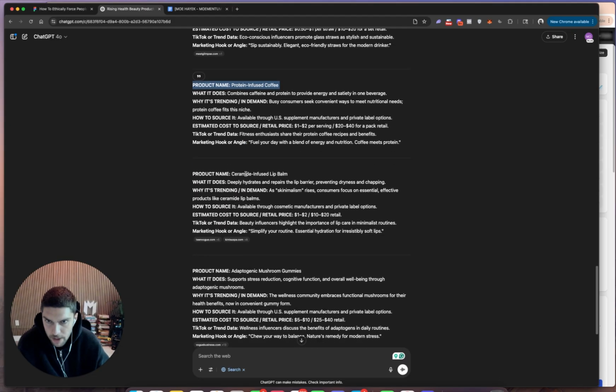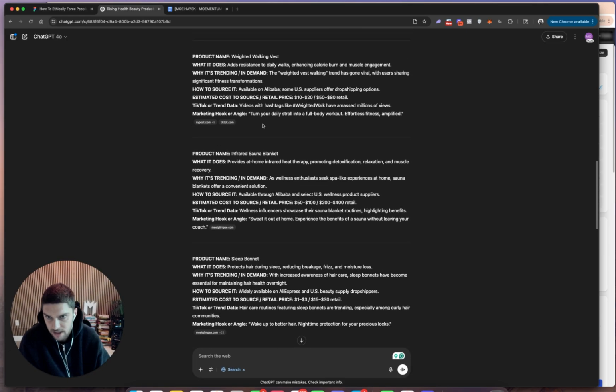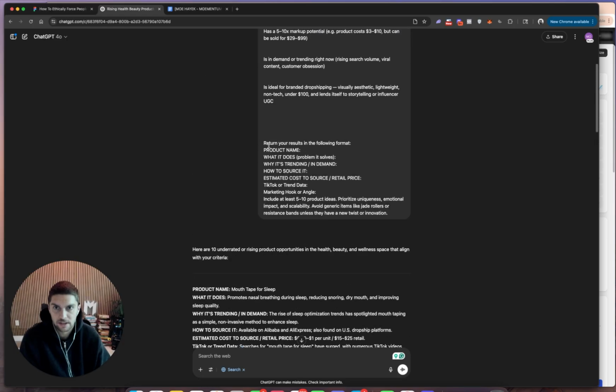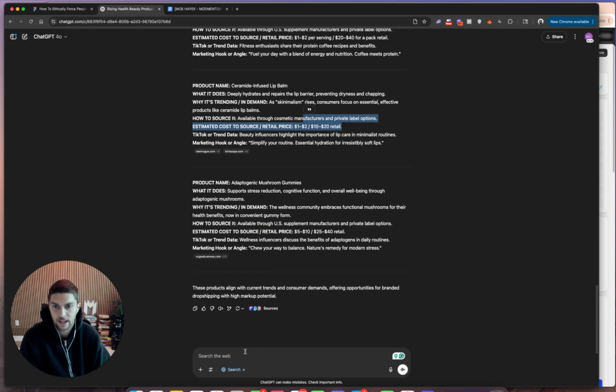Adaptogenic mushroom gummies, ceramide infused lip balm. Let's see why this is, how to source it, available through... So as you guys can see, it gave you 10 ideas. Now, let's say for whatever reason you don't like any of these ideas. You can just go ahead and say, hey, give me 10 more ideas until you stumble across something you like.